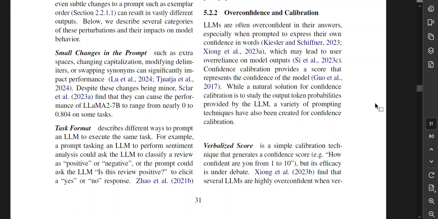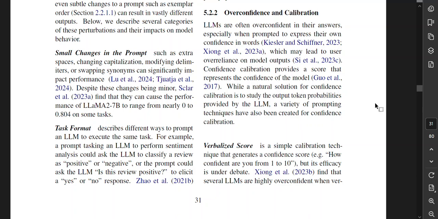Confidence calibration provides a score that represents the confidence of the model. One natural solution for confidence calibration is to study the output token probabilities provided by the LLM. A variety of prompting techniques have also been created for confidence calibration. Verbalized score is a simple calibration technique that generates a confidence score, such as how confident are you from 1 to 10, but its efficacy is under debate.